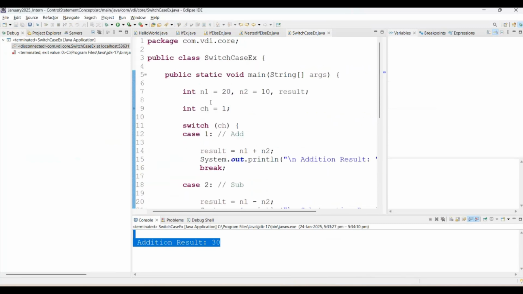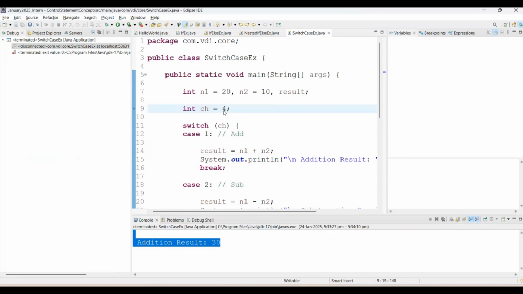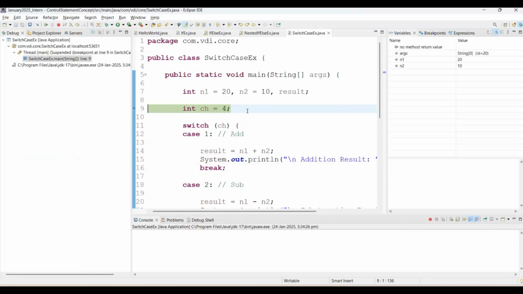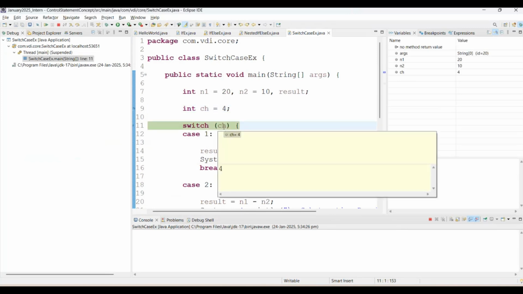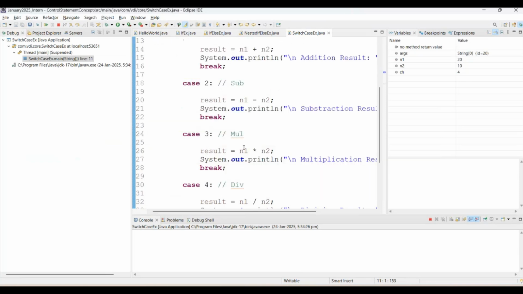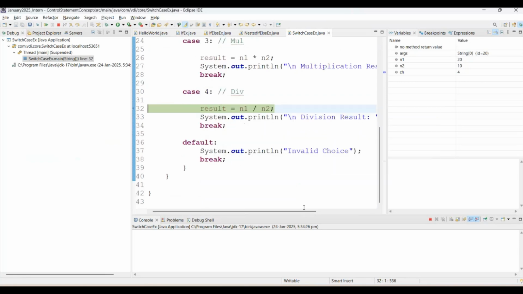Suppose I'm giving choice number as 4, then see our choice we are passing 4, it means the case goes to execute as 4. Then how to debug this program? Simply do debug as Java application, then F6 for next line. We have switch case choice as 4, and this is the integer type we pass here. Now it will directly jump to case number 4. See why? Because we have given here choice as 4, function F6. See, it directly jumps here.